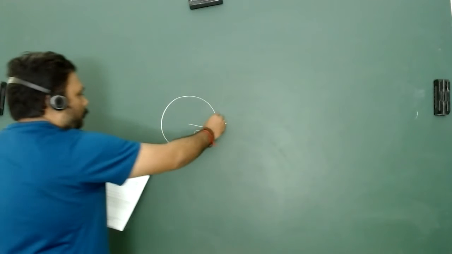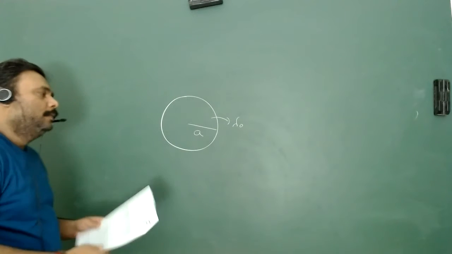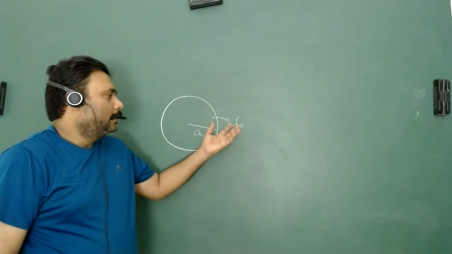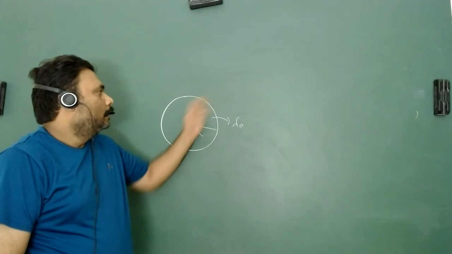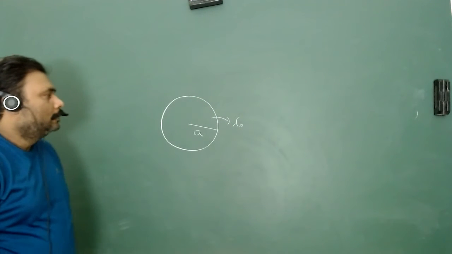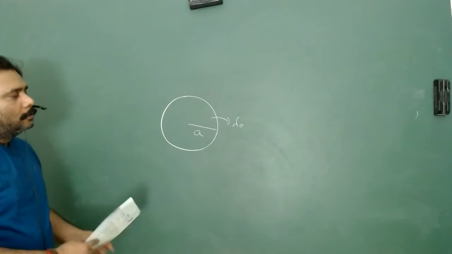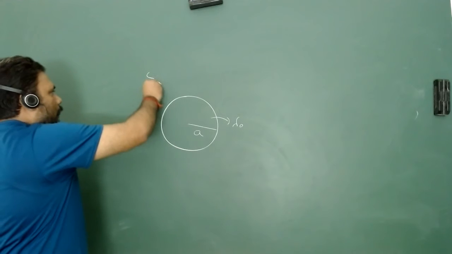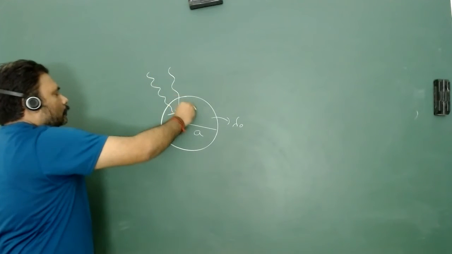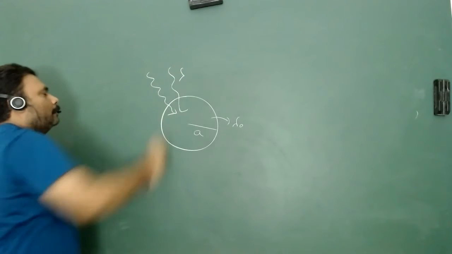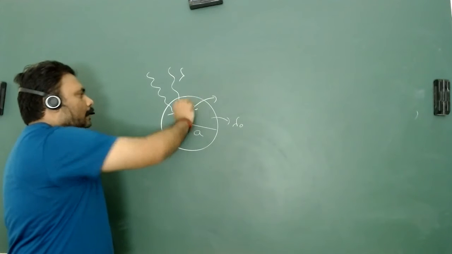This metal plate has a threshold wavelength lambda naught. Lambda naught is the threshold wavelength, meaning that if the photon energy is more than that related to lambda naught, only then can a photoelectron come out of this particular sphere. So some photons will come with some wavelength lambda, and an electron will come out.